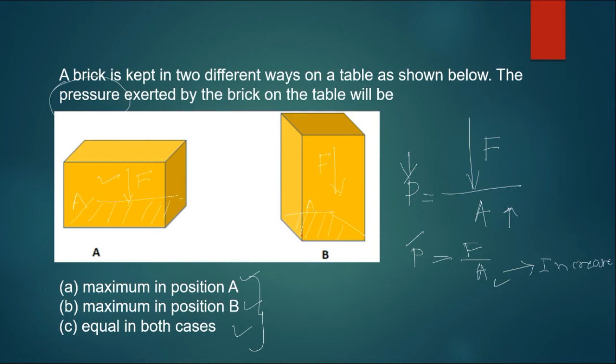Whereas here pressure will be more. So less area and more pressure. So what is written here, that pressure is maximum in position A, is wrong. Pressure is maximum in position B. This is correct. And it can't be equal. So our choice should be this. We'll go for the next question.